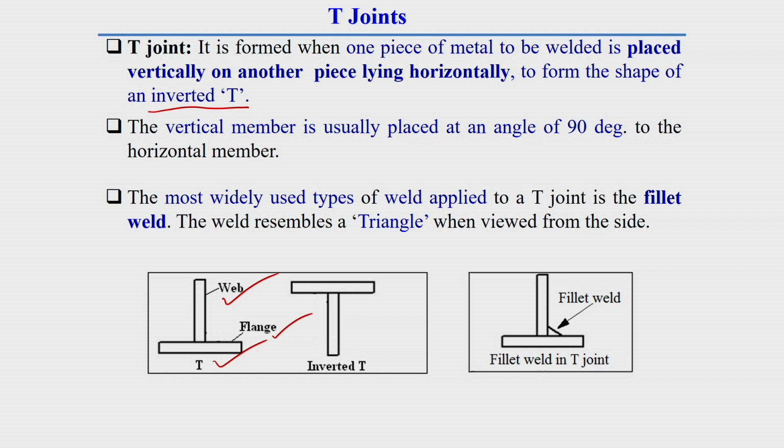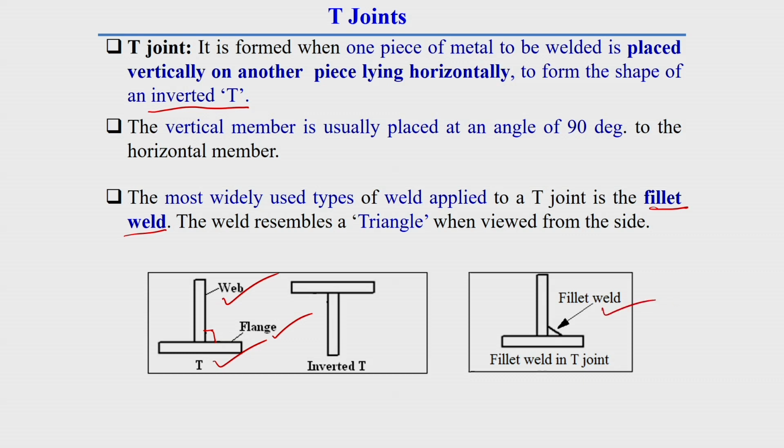Here the vertical member is at an angle of 90 degrees to the horizontal member. The type of weld used here is generally called fillet weld.